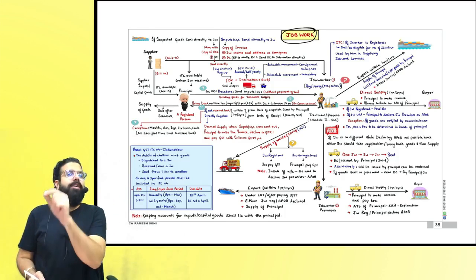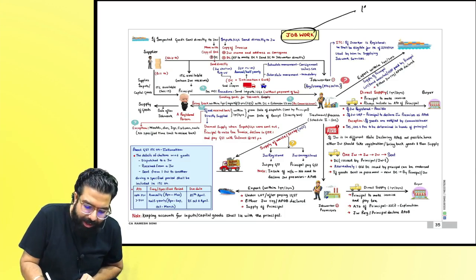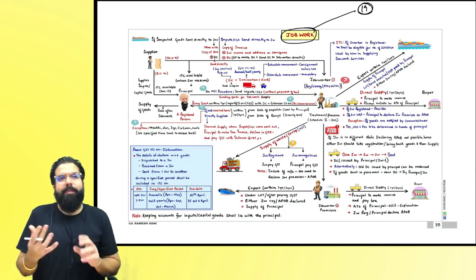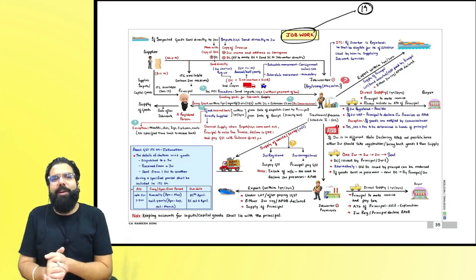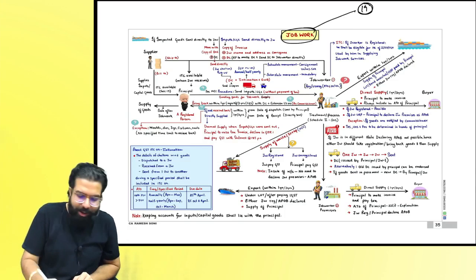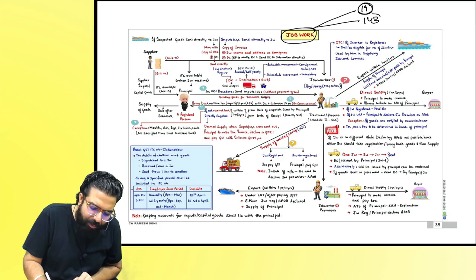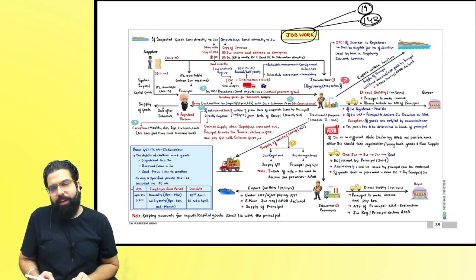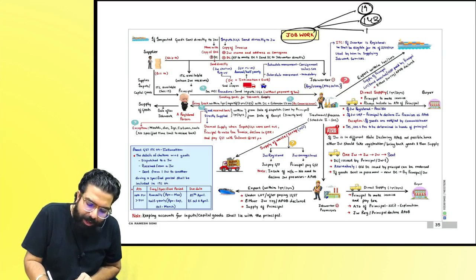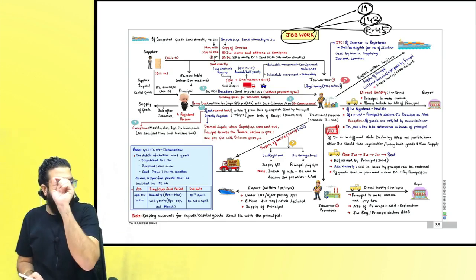What are we going to learn in job work? We will learn Section 19, which says that you can take the ITC when you are sending the goods for job work. Section 143 talks about the procedures for sending to job work. Rule 45 talks about the job work challan.